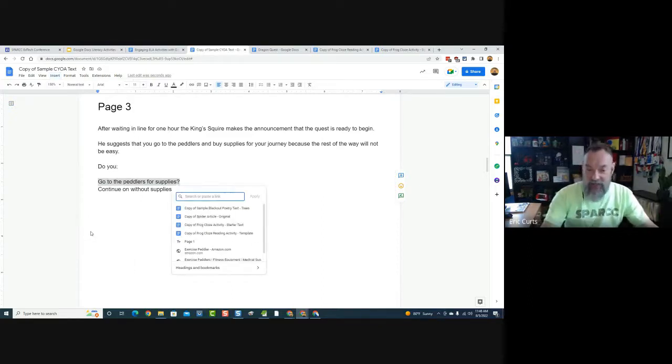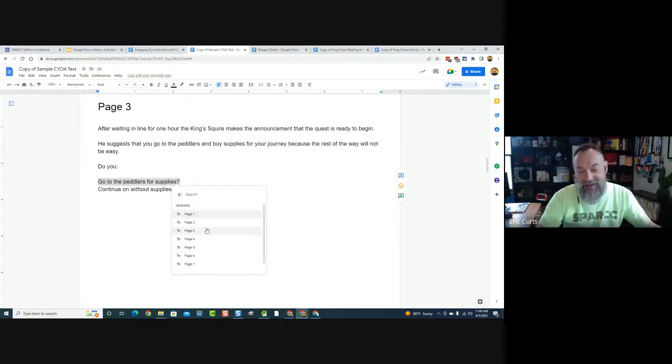Now, when I do that, at first, it's expecting a web address, www. something or other. Well, that's not what we want. We're not trying to go out to a website. We want to jump to a different page. Well, look at the bottom of this pop-up. It says headings and bookmarks. Aha! If I come down here and click on headings and bookmarks, there it is. There's all my headings. Well, this should go to page 4. So I pick the heading for page 4. Boom, there it is. That now links to page 4.